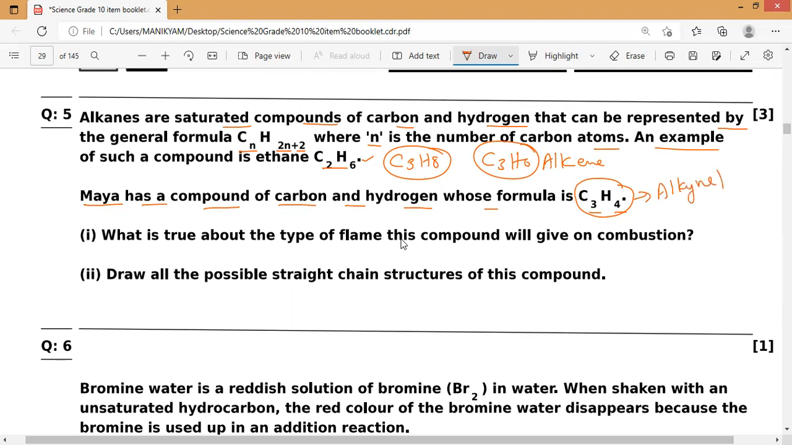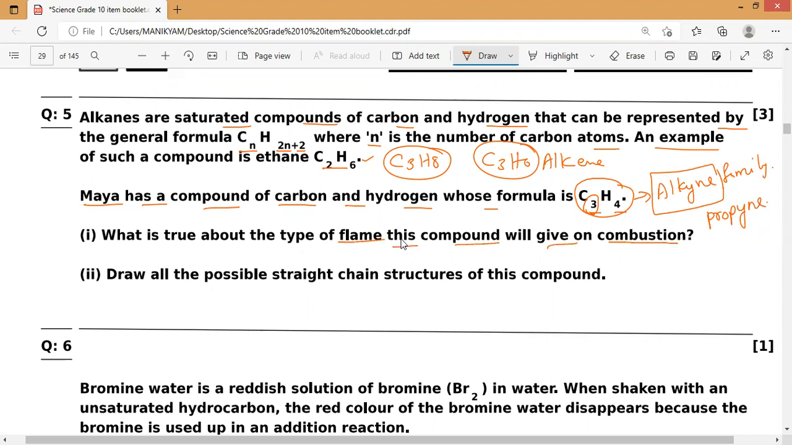So it is an alkyne. That is what we can identify, and it has C equals 3, so as you know, meth, eth, prop. So it is propyne. The name of this compound is propyne. So it is in the alkyne family. Now, if you have noticed, what is true about the type of flame this compound will give on combustion? So this is the introduction itself.